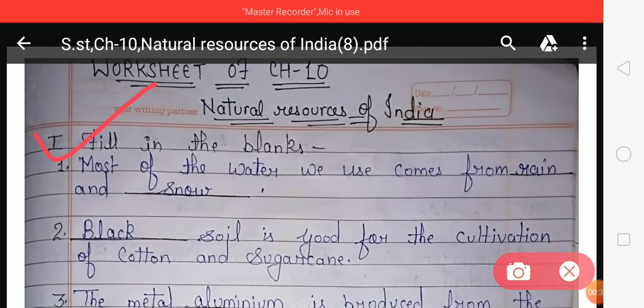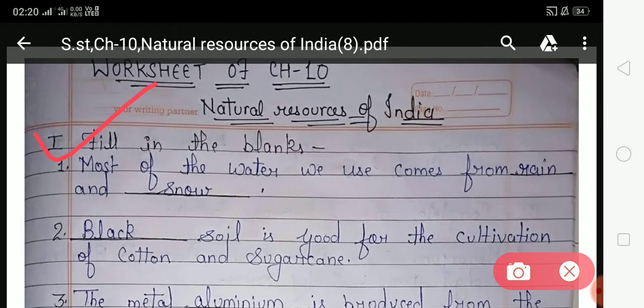Exercise first is fill in the blanks. It means in this exercise you have to fill all the blank spaces. Look at the first: most of the water we use comes from... So students, where does the water that we use come from? The water comes from rain and snow. So you have to fill rain at this blank space and snow at this blank space, and here rain and snow are already filled. Now come to the next.